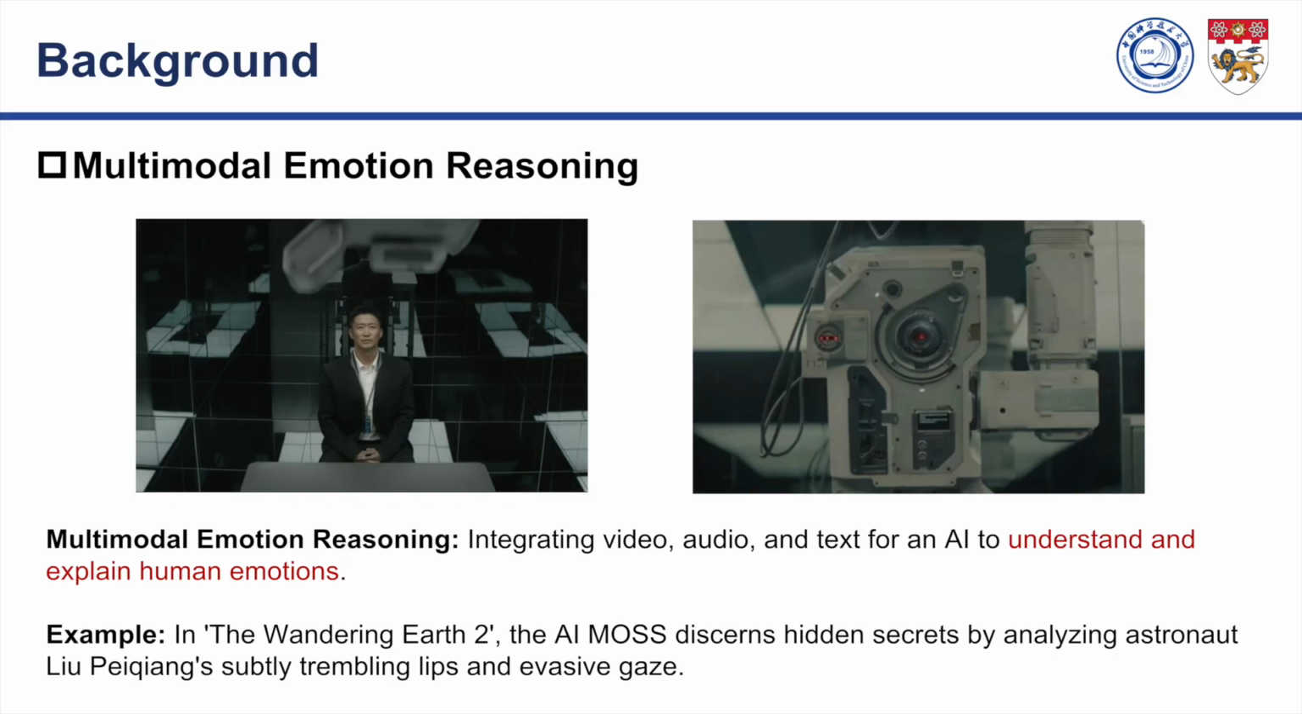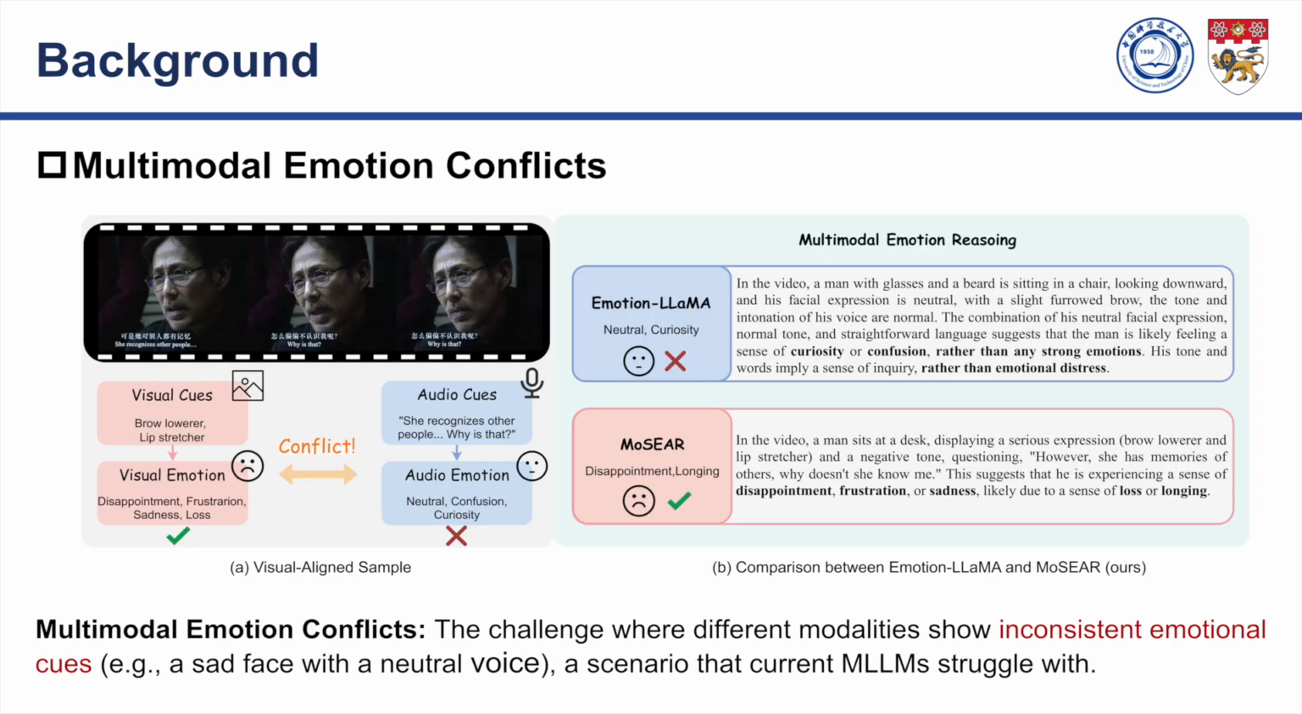We begin with the fascinating field of multimodal emotion reasoning. This is the task of integrating cues from video, audio, and text to allow an AI to not just recognize, but also explain human emotions. This capability is vital for creating more empathetic and effective AI systems, with applications ranging from educational assistance to psychological counseling. While current models are powerful, they often falter when faced with the nuances of real-world emotional expression.